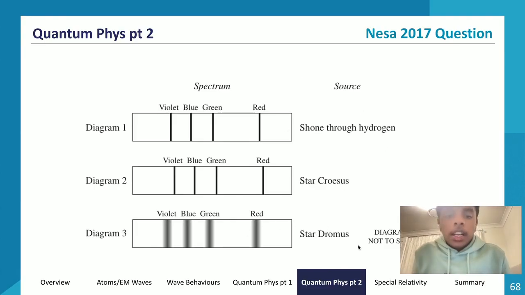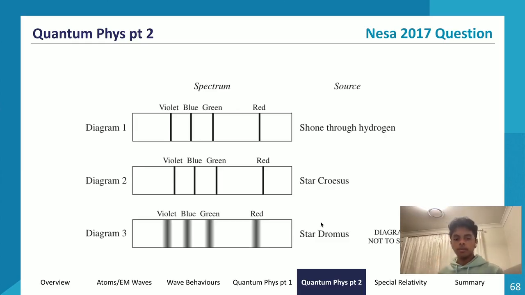So we have diagram 1, which is a stationary light source shined through hydrogen, right? So hydrogen emits these emission spectra. This is the emission spectra of a stationary vial of hydrogen, basically. This is the emission spectra of star Croesus. This is the emission spectra of star Dromis. So let's describe all the properties of each thing.